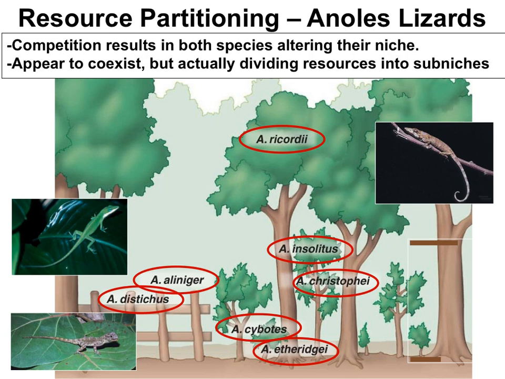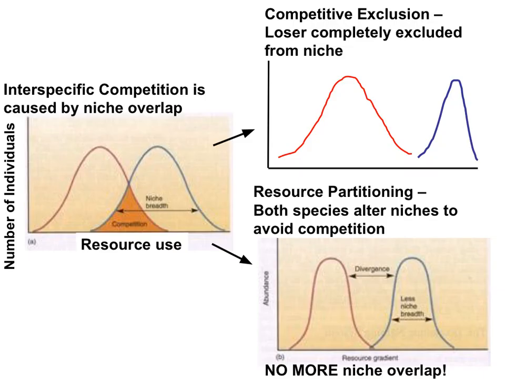The key is that these anoles have divided the niche. A situation where interspecific competition results in every organism altering their niche into subniches is called resource partitioning. In other words, there's no clear winner and no clear loser. Instead, it's like every species has compromised as a result of the competition. These anoles down here just feed near the ground. These anoles feed on the tree trunks, and these anoles just feed in the tree canopy, so they don't overlap their niche anymore. You can summarize these two outcomes like this.